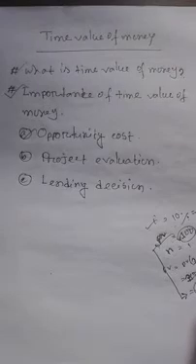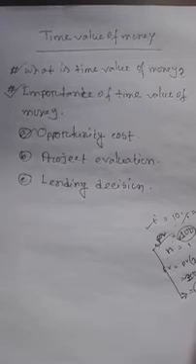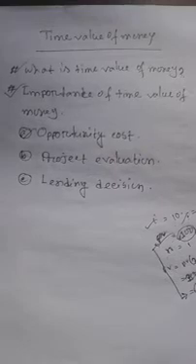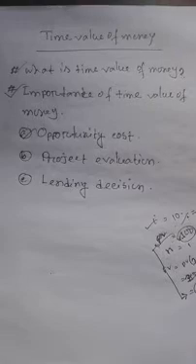For the purpose of taking a right decision, the present value of inflow and outflow needs to be calculated on a time basis. So regarding the importance of time value of money, the first important topic is opportunity cost.